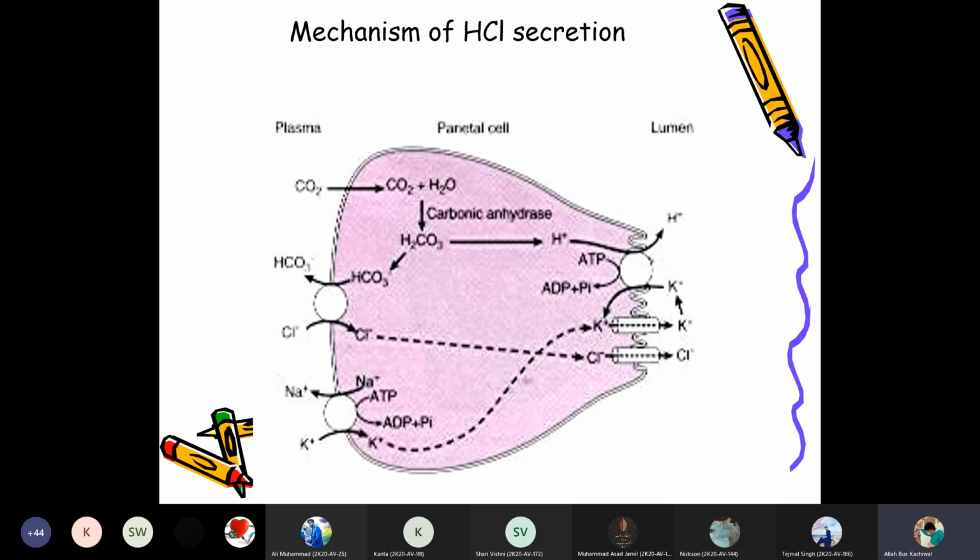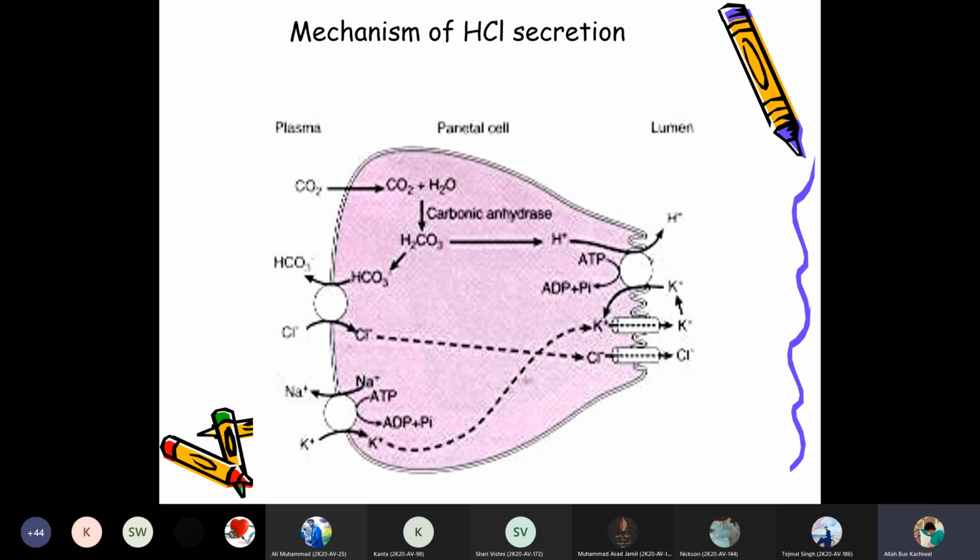So when the chlorine, the potassium, and the hydrogen enter into the lumen, that develops the hydrochloric acid. The hydrochloric acid in the lumen causes denaturation of the protein, so it helps in digestion.